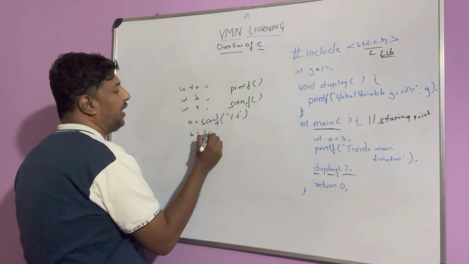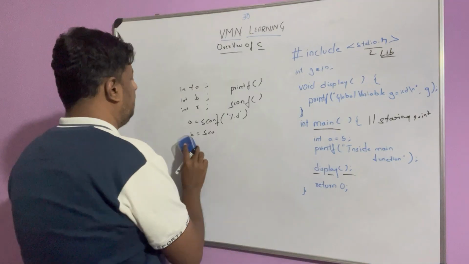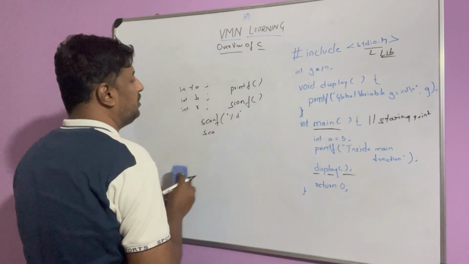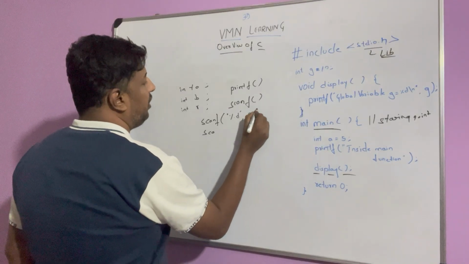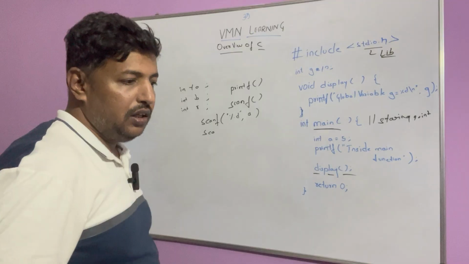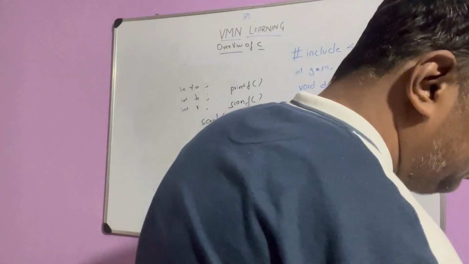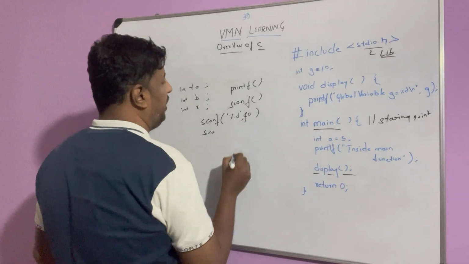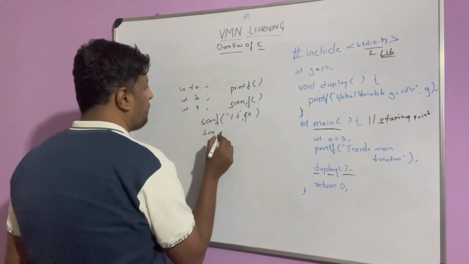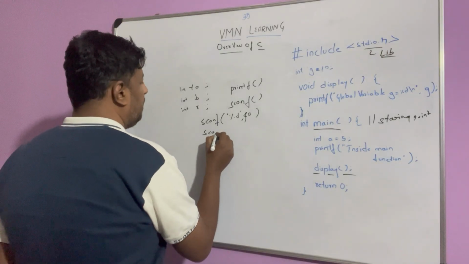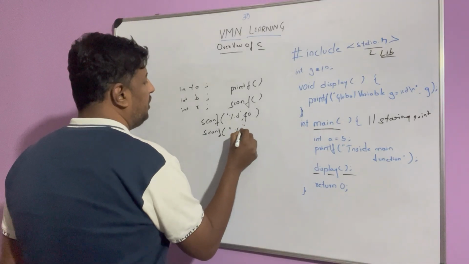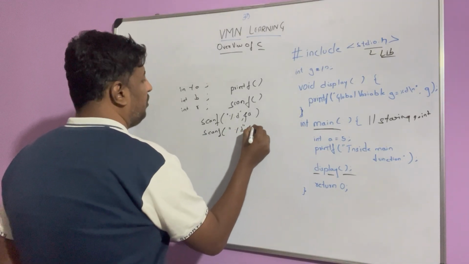First, scanf for a, percent d, and the ampersand of a. Then the same for b.